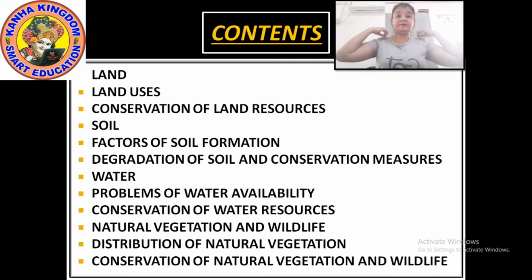Hunting is prohibited now. You can't hunt the animals, you can't cut the trees. So for conserving natural vegetation, what steps are to be taken? Such kinds of points we are going to discuss in this chapter. Okay, so now let's see about land.